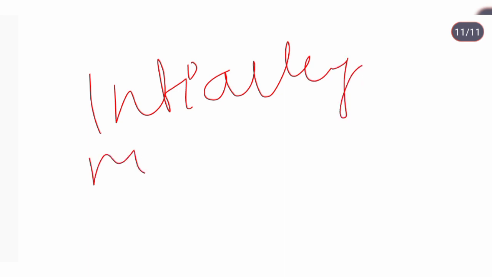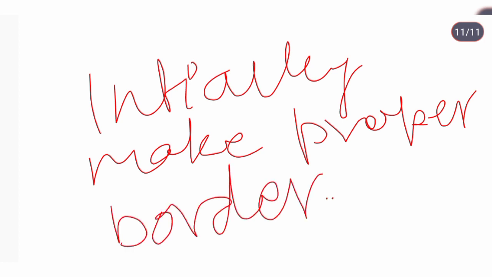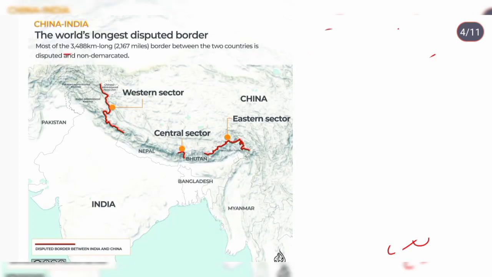Now we'll talk about the conclusion. Here we can see that initially we should make a proper rule for the border areas. Border areas should be nicely equipped and should be well wired. If we make a clearer boundary, then I think the standoff will be resolved and the countries will know their limitations.